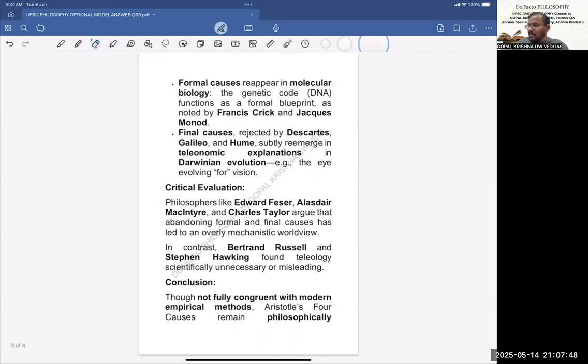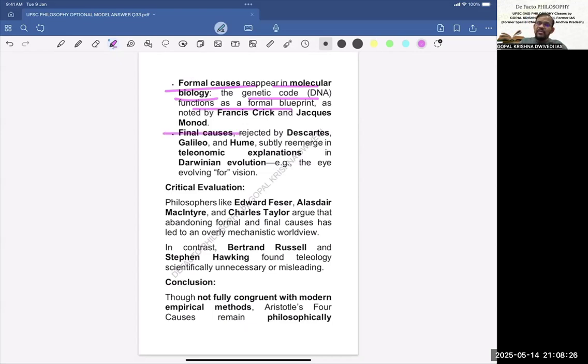Now let us see the formal cause. Formal cause reappears in molecular biology. In physics and chemistry it's not there, but it reappears in molecular biology. As an example, the genetic code functions as a formal blueprint, as noted by Crick and Monod. So this is the example we are giving, that formal causes are also relevant for molecular biology type of science.